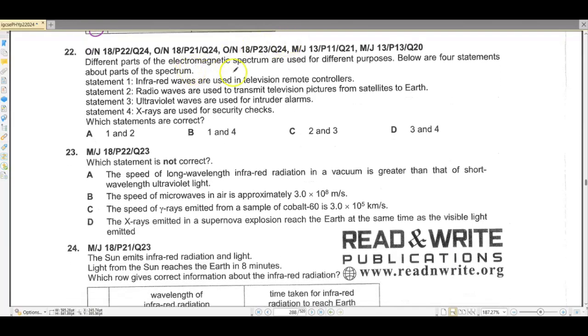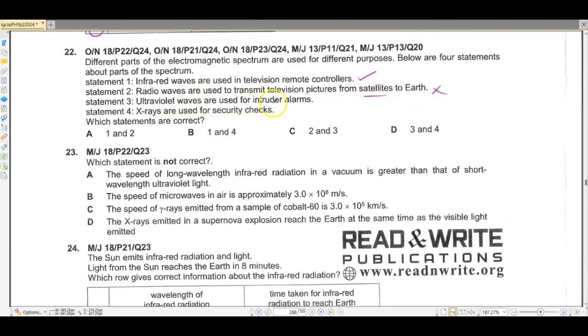Different parts of the electromagnetic spectrum are used for different purposes. Below are 4 statements about parts of the spectrum. Statement 1. Infrared waves are used in television remote controls. Yes, this is correct. Radio waves are used to transmit television pictures from satellite to Earth. No, this is the work of microwaves.